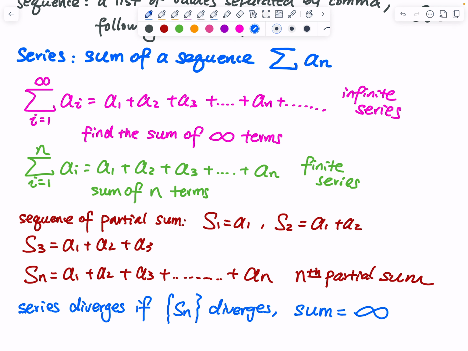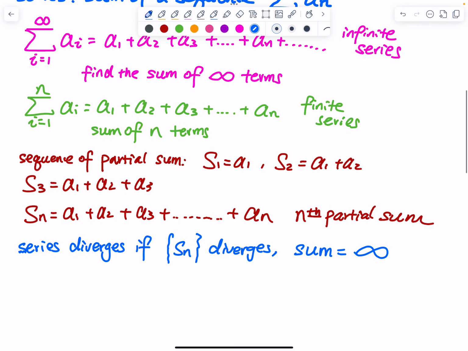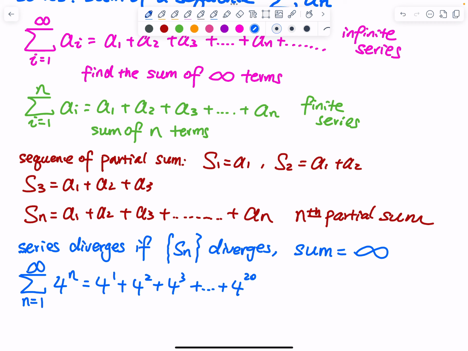Let me give you an example. I am writing a basic series. This is a summation. Let's not use i, let's use n. n goes from 1 to infinity of 4 to the n power. That is 4 to the first, plus 4 to the second, plus 4 to the third, and then you keep on adding. You will be adding 4 to the 200th power.